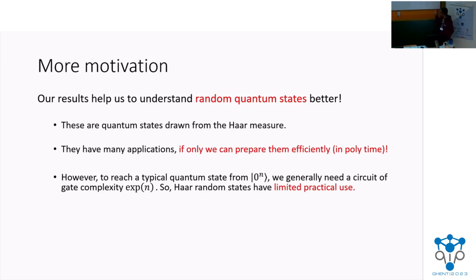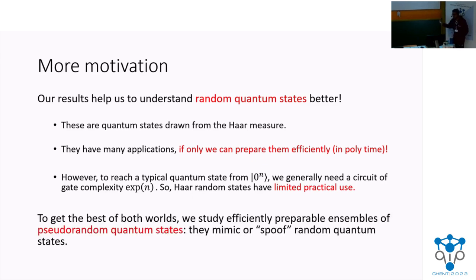And so, practically, these states have limited applications because they don't have polynomial-sized circuit descriptions. What's the solution? Scientists talk about pseudorandom quantum states. These are states that mimic or spoof Haar random states. In a way, they give you the best of both worlds.